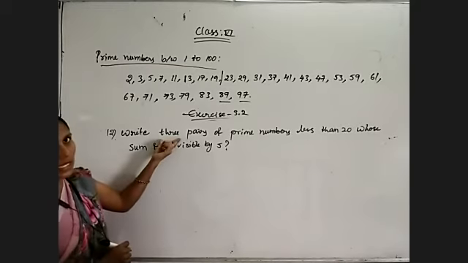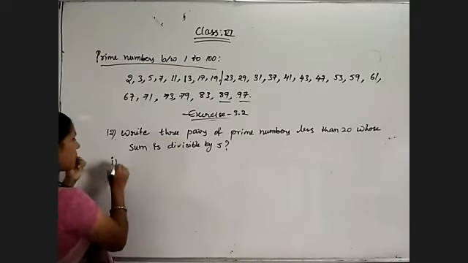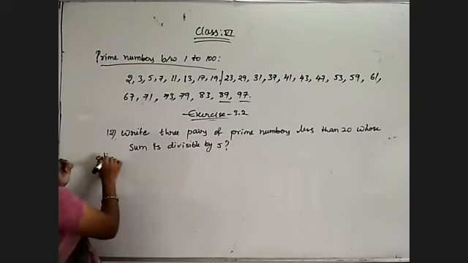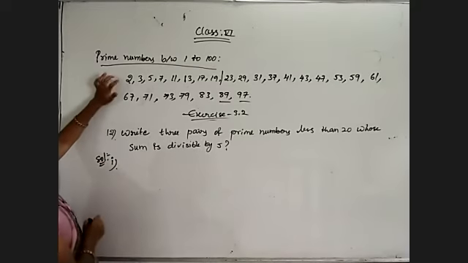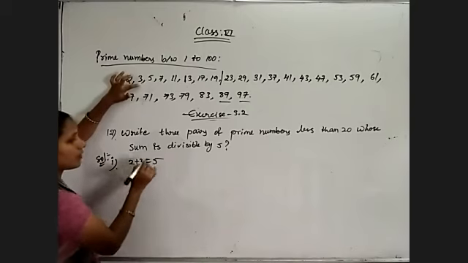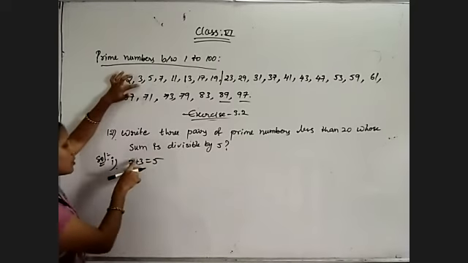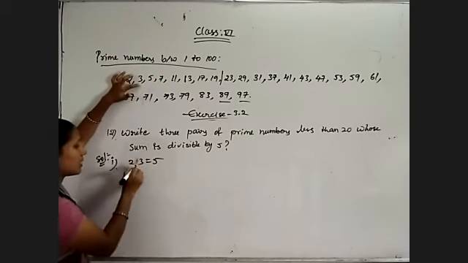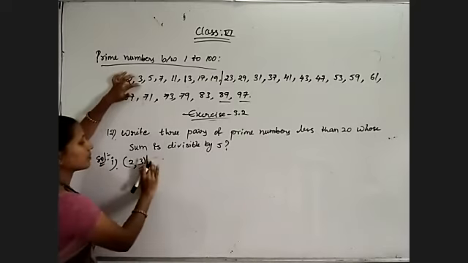Three pairs are asked. My first pair is 2 plus 3, which is equal to 5, and 5 is divisible by 5. So 2 comma 3 is one pair.